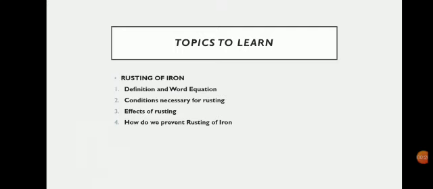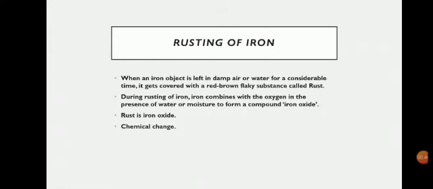Now under this topic, first of all we should know what is rusting of iron. We should learn its definition followed by the word equation. Then we will learn what are the conditions necessary for rusting. Then we will learn about effects of rusting, and finally how we can prevent the rusting of iron. So let's start with the chapter.